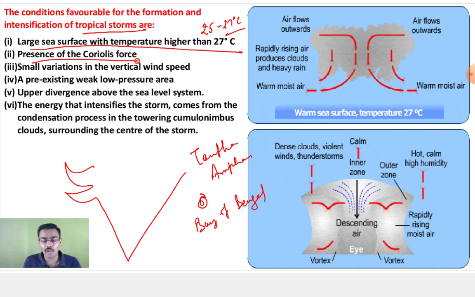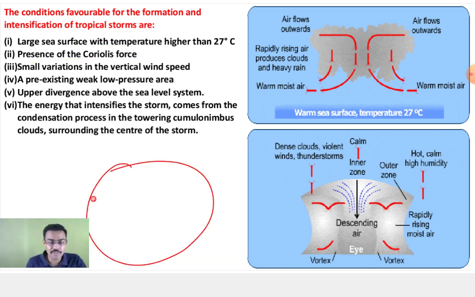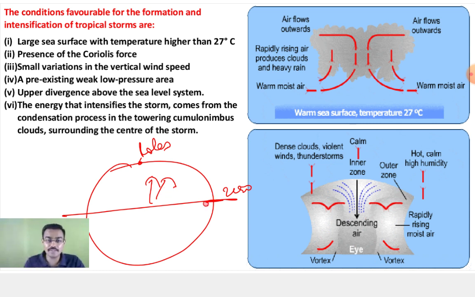Then you have the presence of Coriolis force. Because of this Coriolis force, you have that tilt. Now Coriolis force is zero at the equator and it is highest at the poles. That is why you don't find cyclones near the equator. As you move away from the equator, around 20 to 25 degrees, you find that tilt, which is very much required for the cyclone.